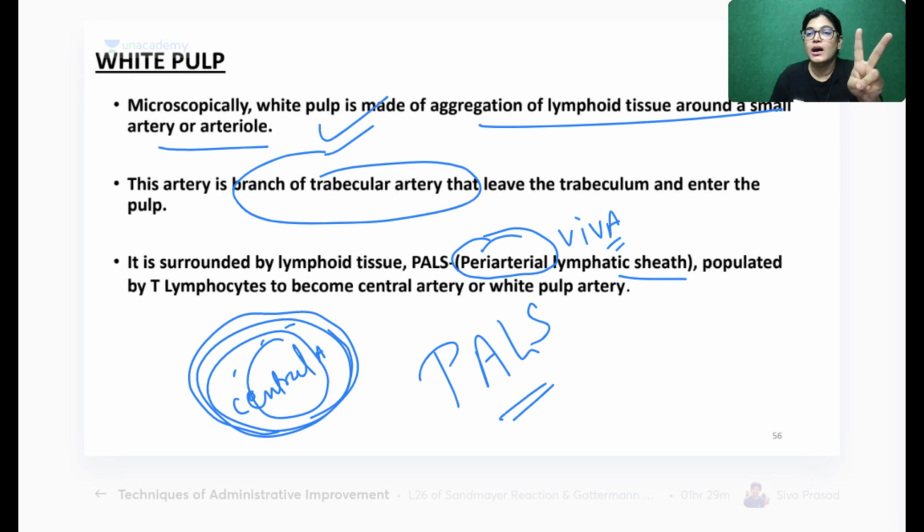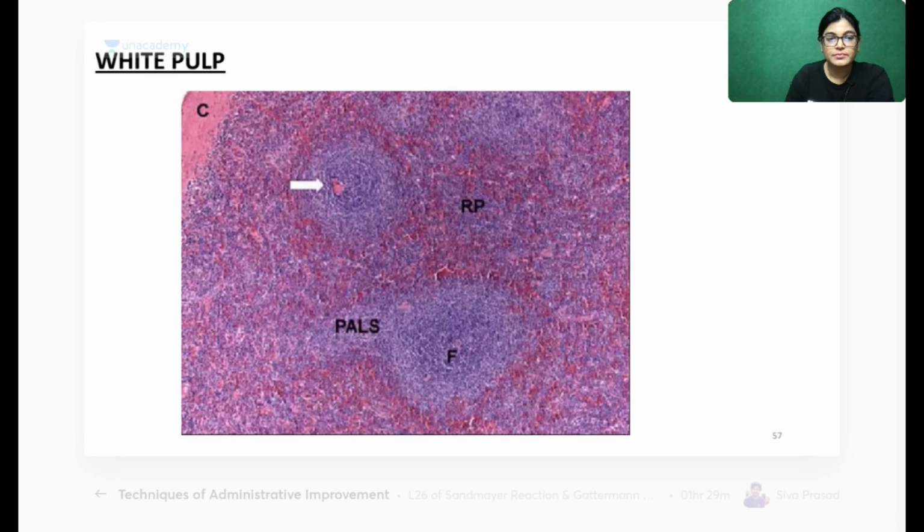One: the central artery is surrounded by which kind of lymphocyte? Answer is T lymphocyte. What is it called? It is called PALS. What is the full form of PALS? PALS is lying in the white pulp, and the full form of PALS is periarterial lymphatic sheath. Got it?